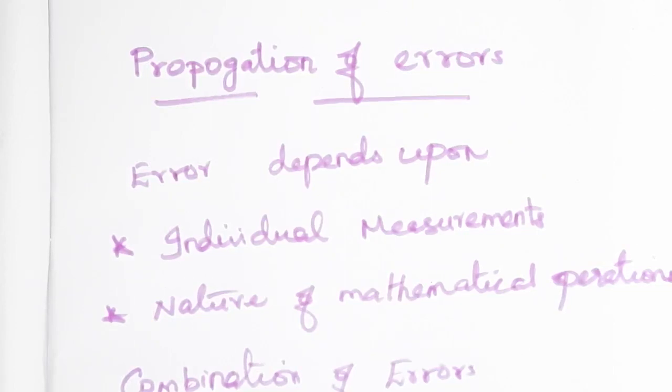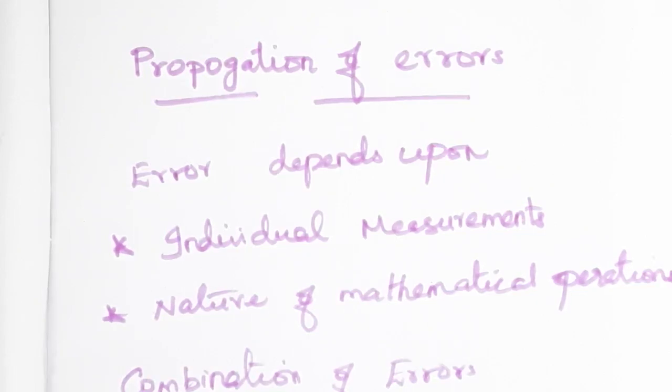I believe that you have watched yesterday's video. That is, we discussed error analysis. I discussed 4 types of error analysis: absolute error, mean absolute error, relative error and percentage error. Then I explained this example problem. I think you all have understood and you have practiced.